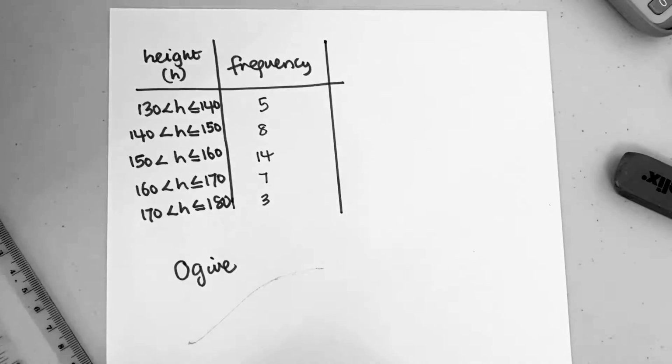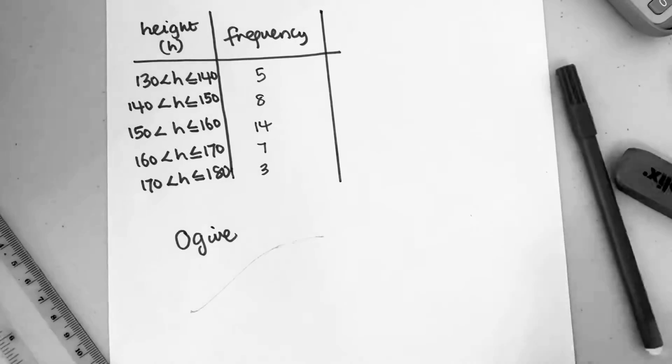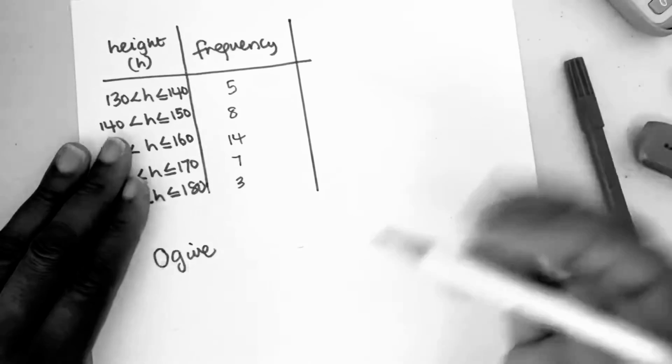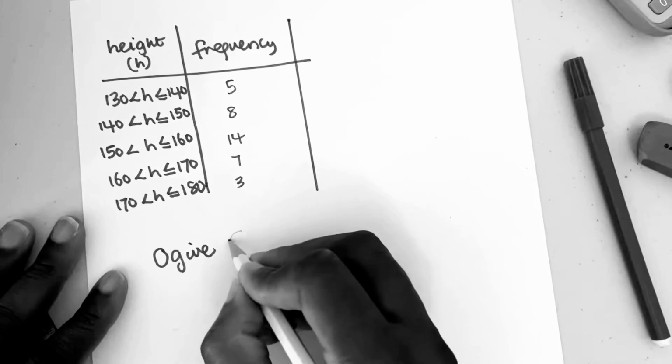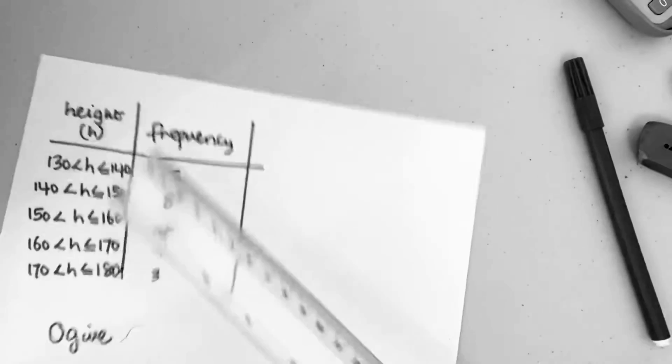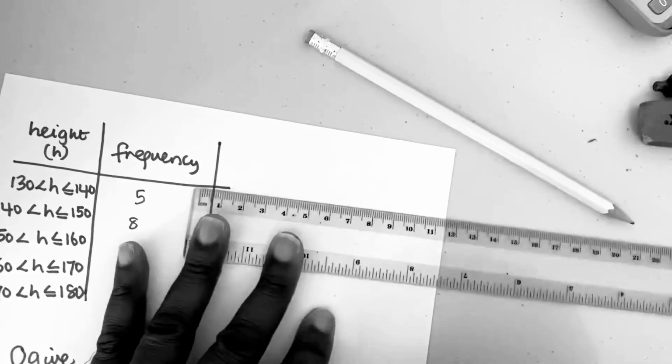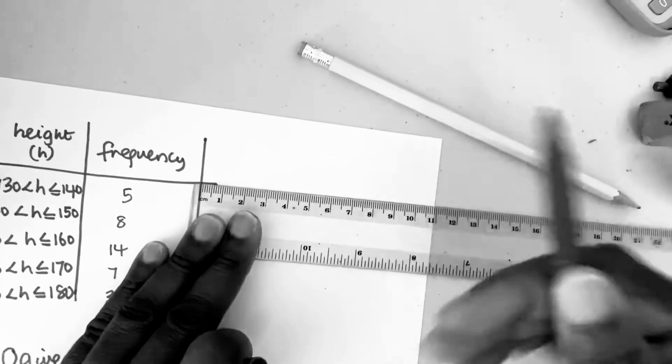Okay, so to be able to draw this graph, the first thing that you want to do is to extend this table to include a column for the cumulative frequency.